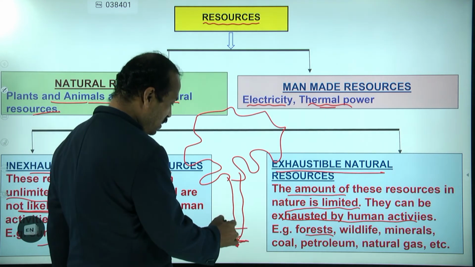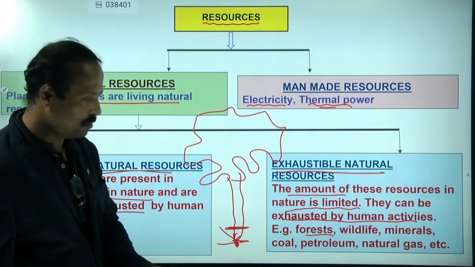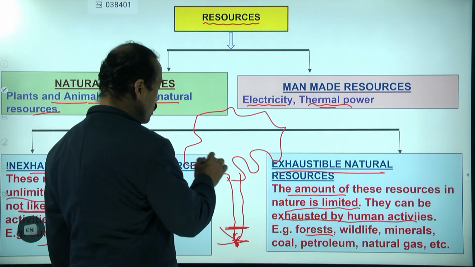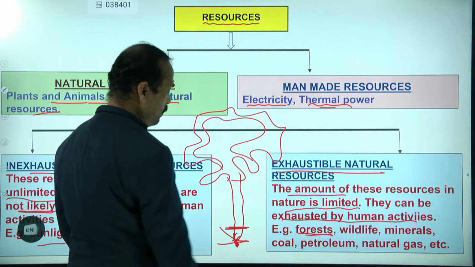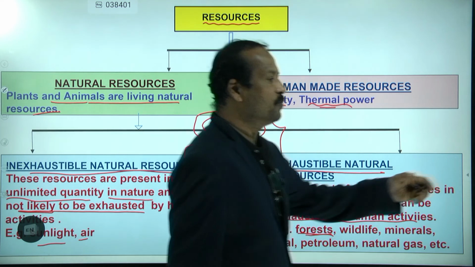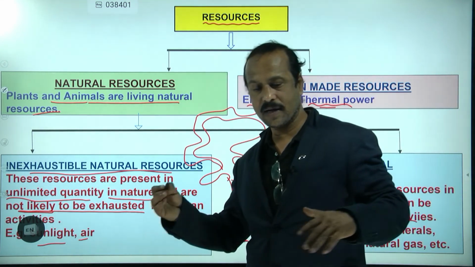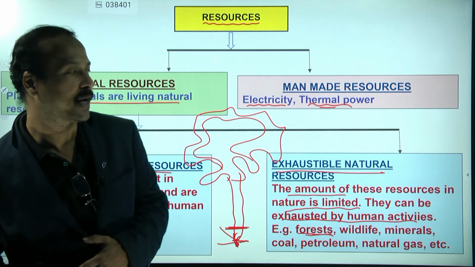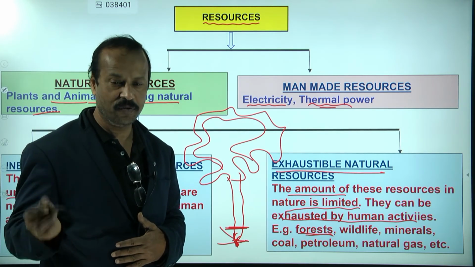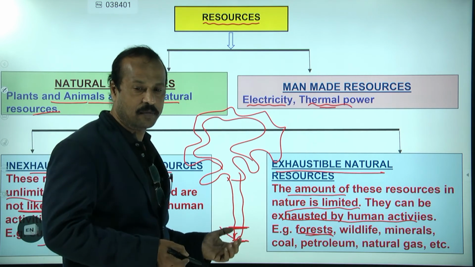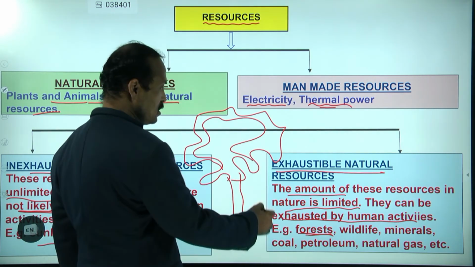But to cut this tree, how much time do you need? 5 or 10 minutes. So to grow a tree it takes a lot of time, but to cut it takes less time. If you think you can plant later, that today I will cut and today I can plant a tree, you can cut within 5 minutes, but it will take much more time to grow. So this is also exhaustible.